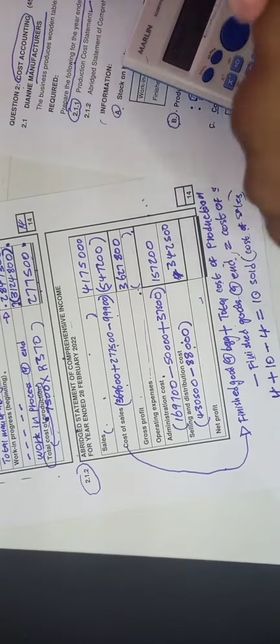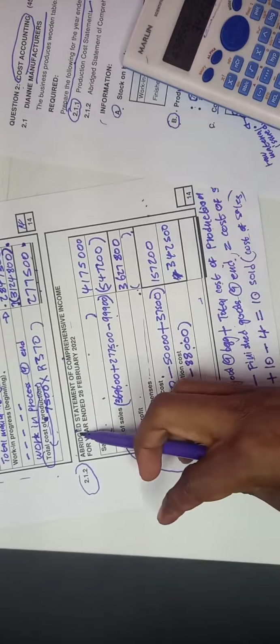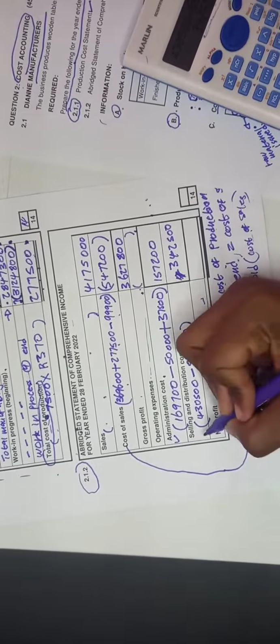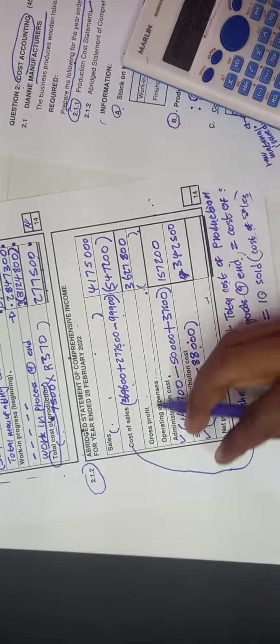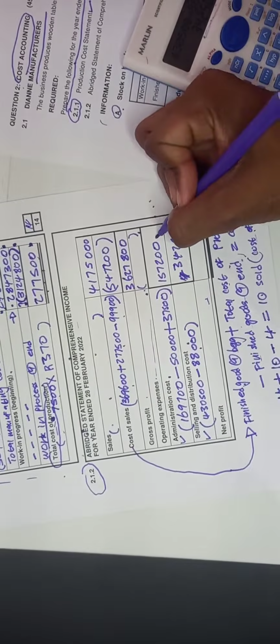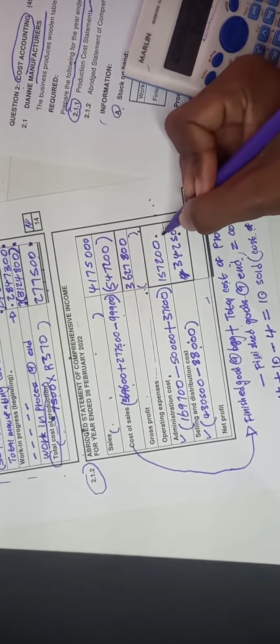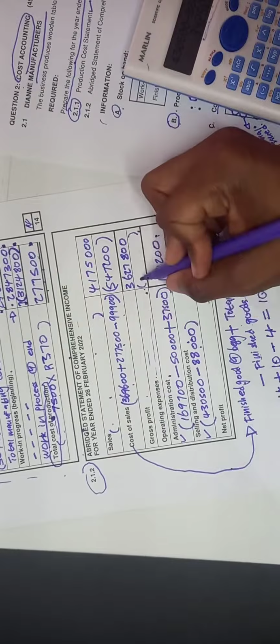Remember, I said there are two kinds of operating expenses when we are dealing with the abridged income statement. It's the administration as well as the selling and distribution only. So which means to get our operating expenses, we get our admin expense, then we add it with our selling and distribution expense. When we add these two together, we're going to get our total operating expenses.